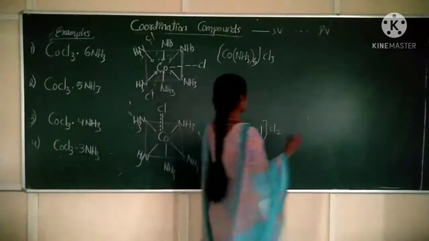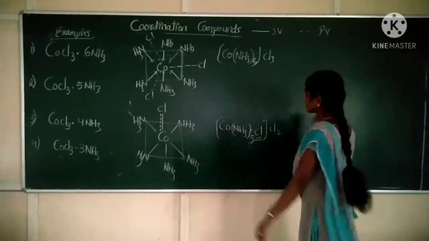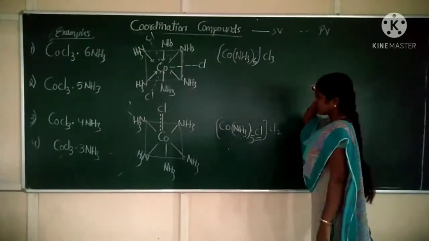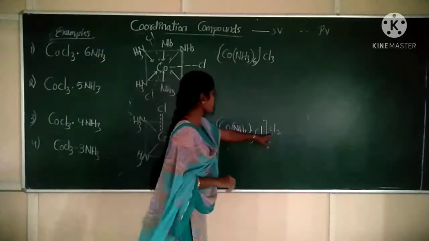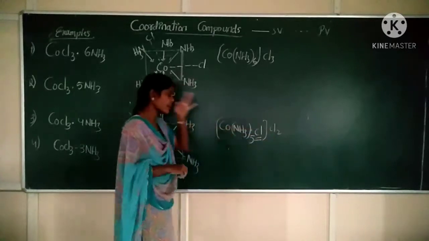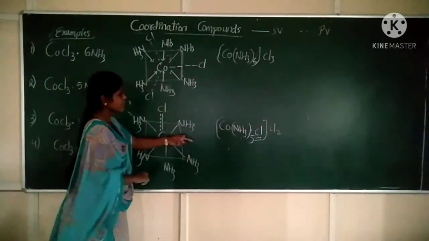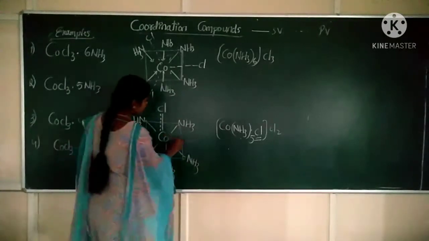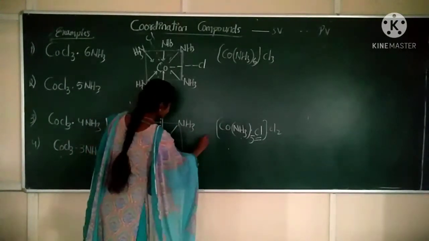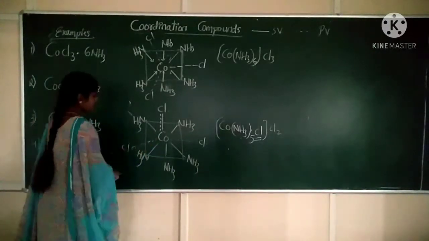Next, third example. What is the third example? CoCl3·4NH3. Right here, outside the coordination sphere, we write the ionization sphere species using broken lines. Cl here, one Cl here, one Cl here.